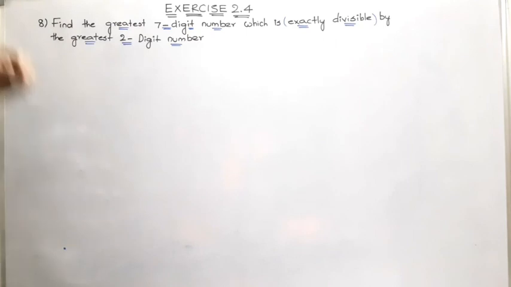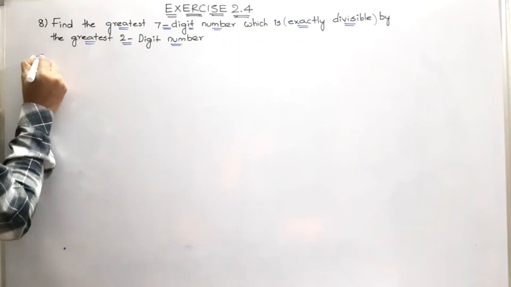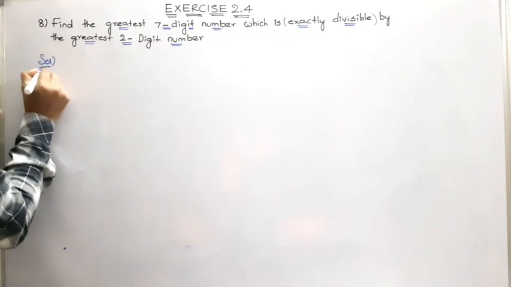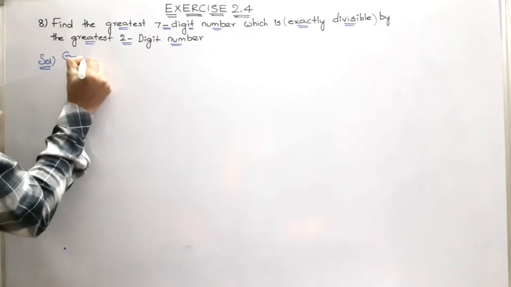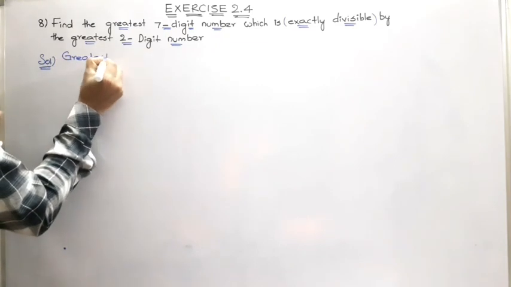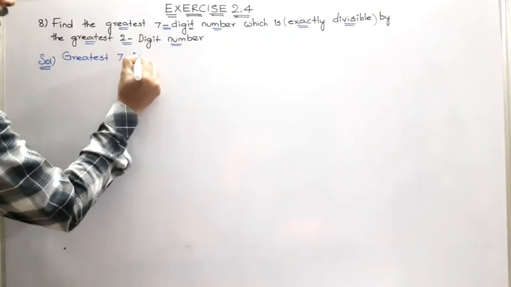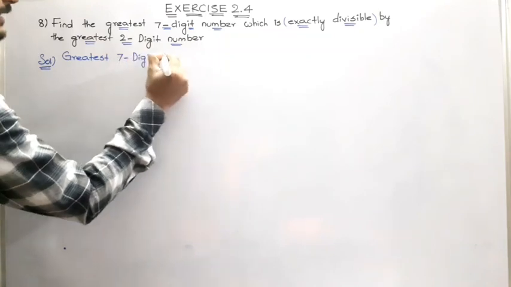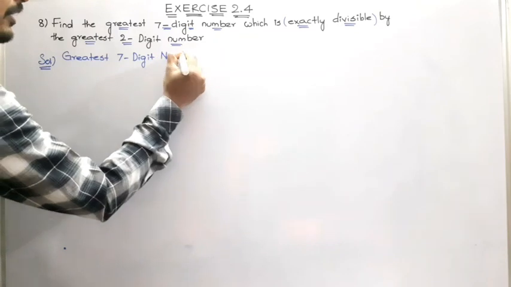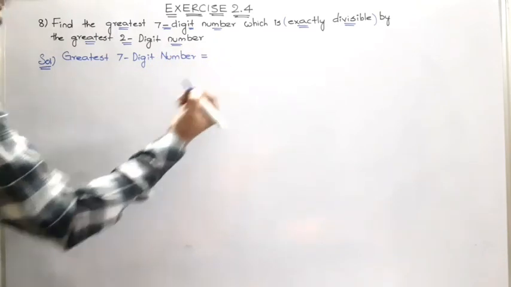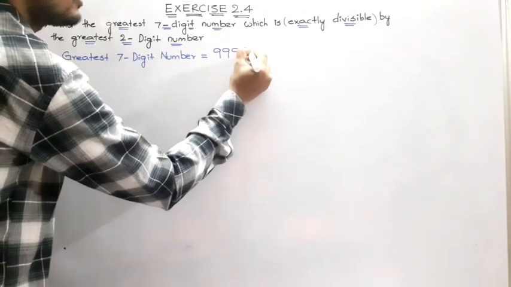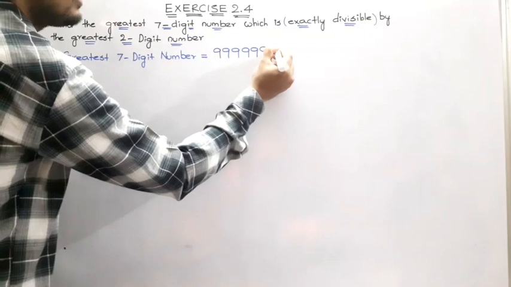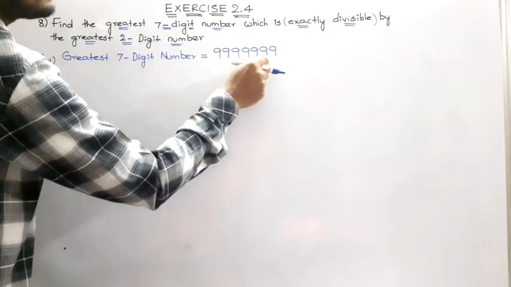So being the 99 table, it is very easy. No need to write the table for this. So I am directly starting the solution. Look. What is the greatest 7-digit number? The greatest 7-digit number, as you know, contains 7 nines: 9, 9, 9, 9, 9, 9, 9. 1, 2, 3, 4, 5, 6, 7.